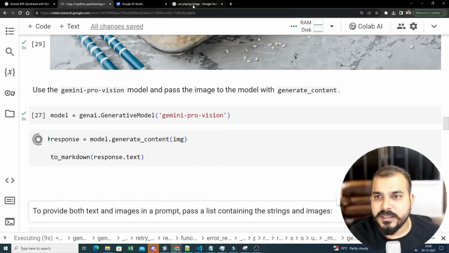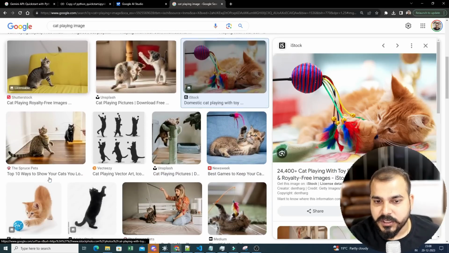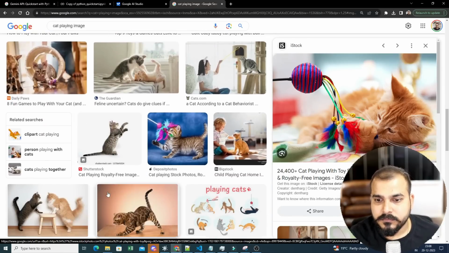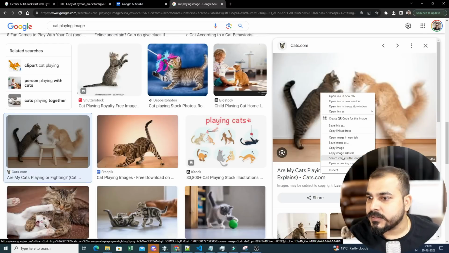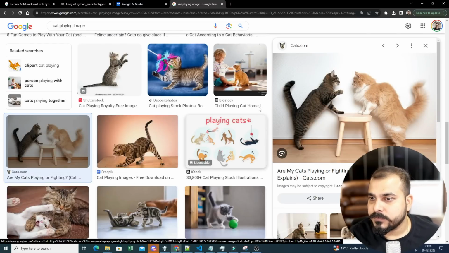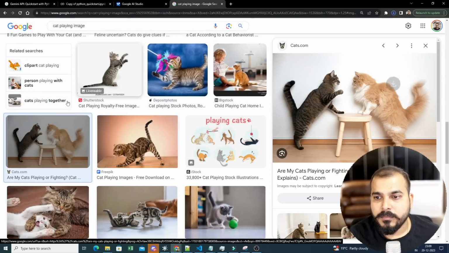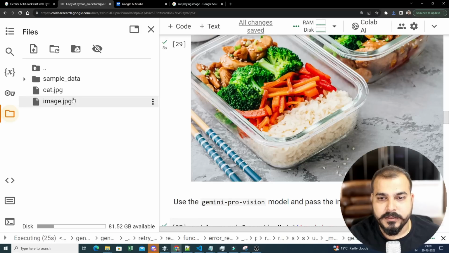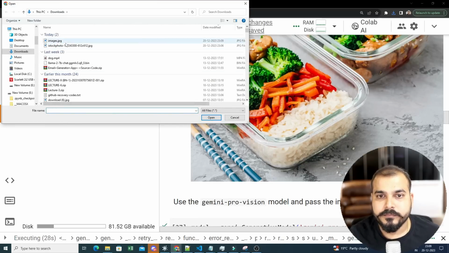So let's see. Till then, I will download some more images. Let's take this image also, images.jpg. I will upload it over here.